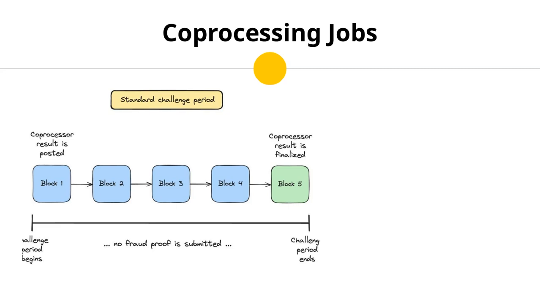The challenge period allows for verification of results. If no fraud proof is submitted during this period, the result is finalized. This mechanism ensures that all off-chain computations are correct and verifiable, providing a secure way to handle complex computations.